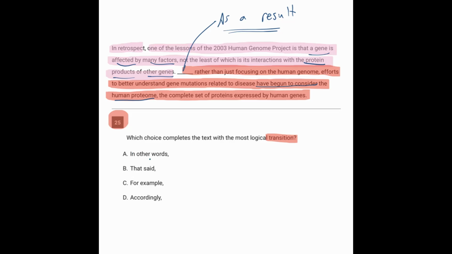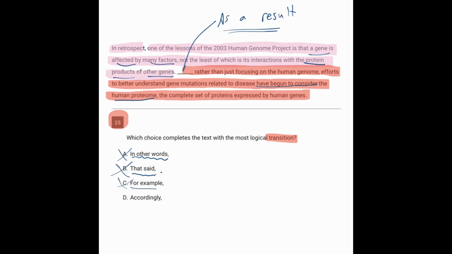So I'm looking for something that says as a result. In other words, as if we're restating something that maybe was confusing the first time it was said. That said is for opposites. I like that thing. That said, I didn't buy it. For example is for an example.